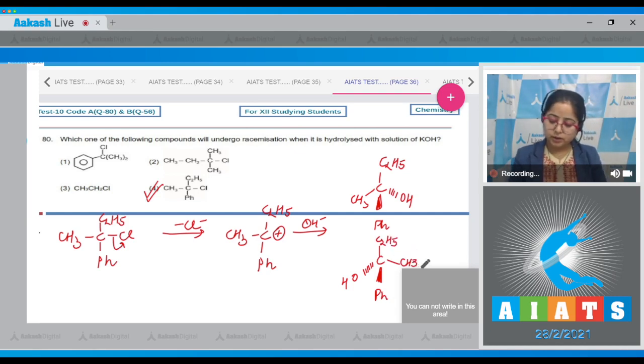So it is very clear that the correct answer for this question is option number 4. Moving to next question,